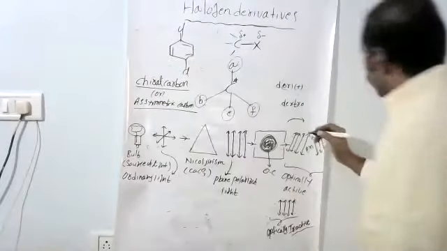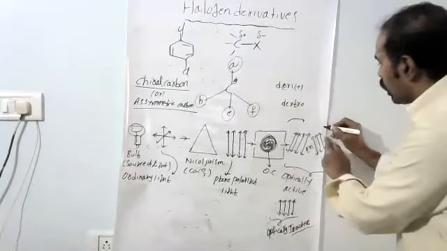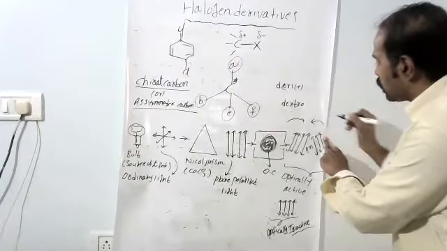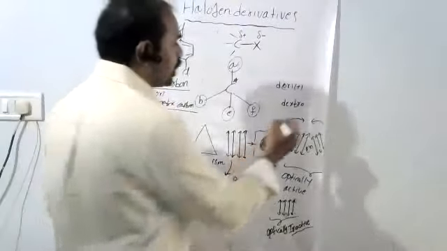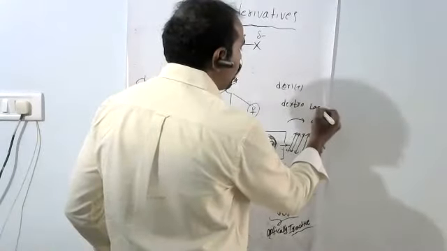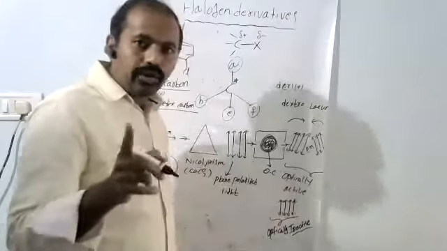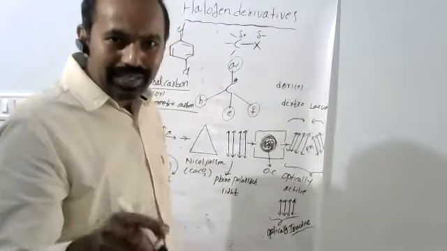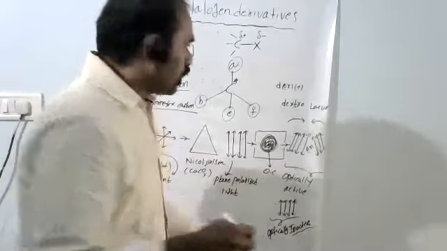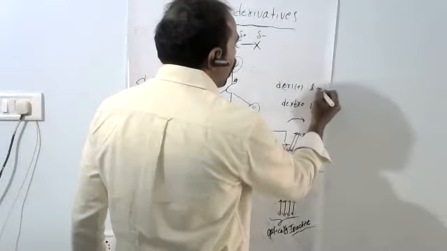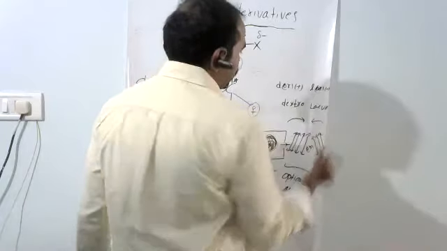Otherwise, if it rotates the plane polarized light towards left, that is an anti-clockwise direction. For anti-clockwise direction, we say the rotation name is Leo. Leo is nothing but anti-clockwise. Left is Leo, right is dextro. So it is denoted by small l or negative sign.